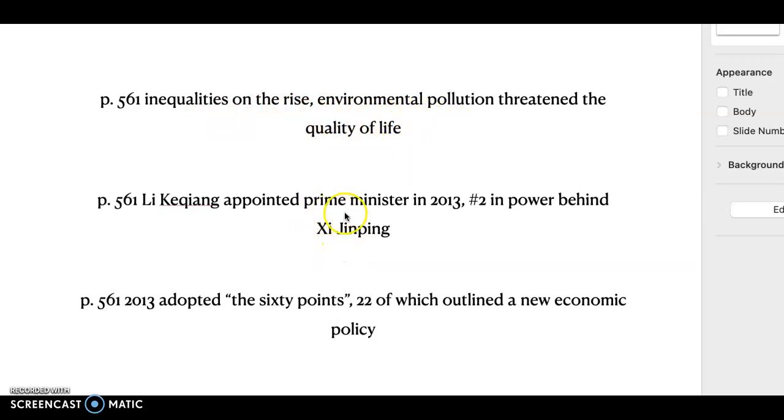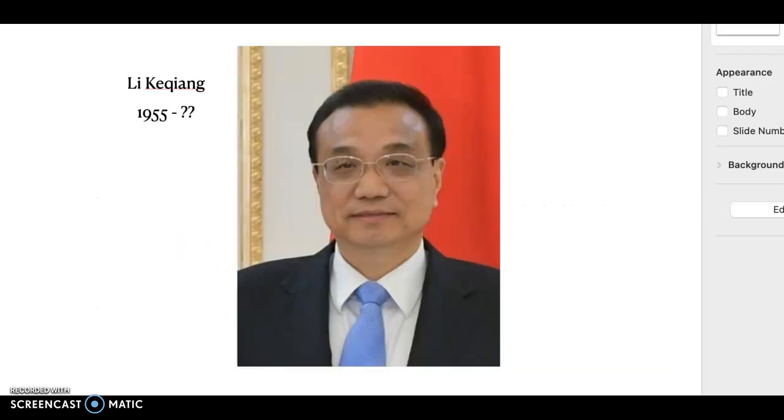Li Keqiang was appointed prime minister in 2013, number 2 in power behind Xi Jinping. In 2013, China adopted the 60 points, 22 of which outlined a new economic policy. And this is Li Keqiang, the number 2 guy in China.